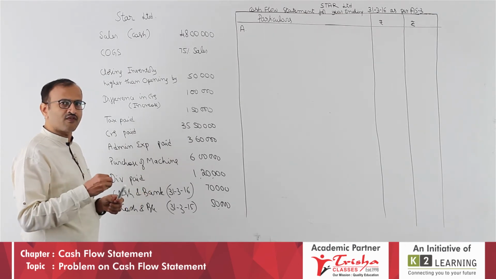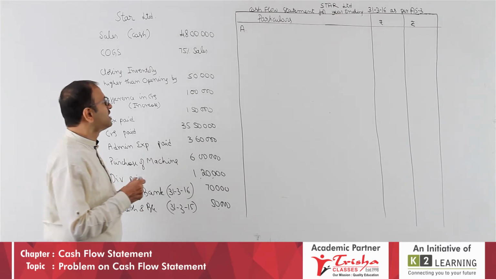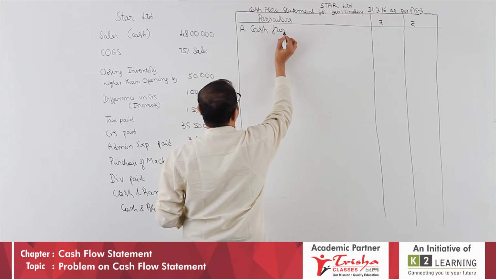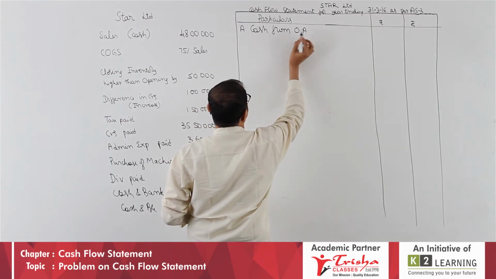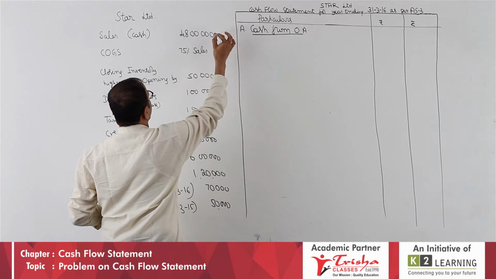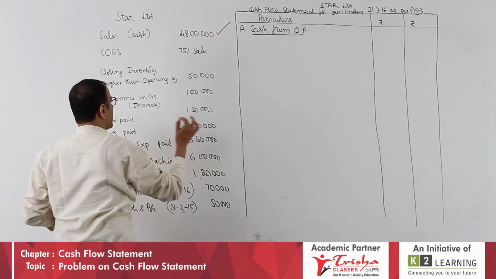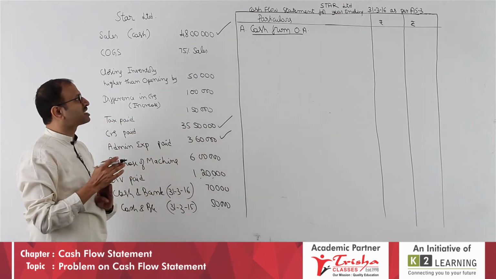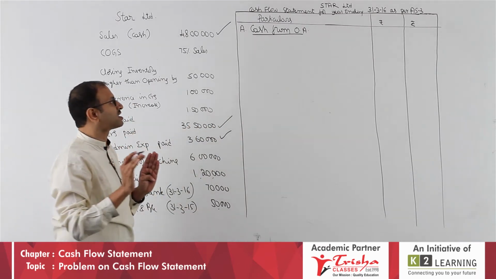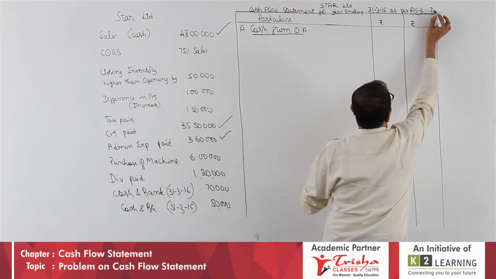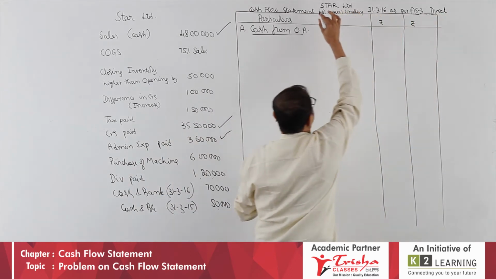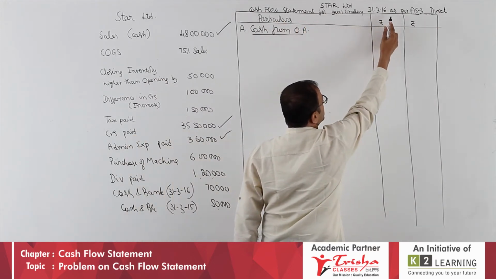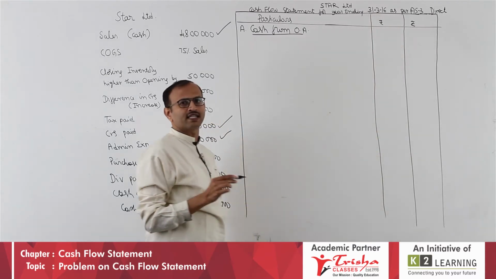So, let us take the information we want for direct method. A, cash from operating activity. Which method? We have collections, we have payments like creditors and admin expenses. Since we have these details, it is direct method. So, the method we are applying is direct method. You have to write at the top, Star Limited cash flow statement for the year ending 31st March 2016 as per accounting standard 3, direct method.